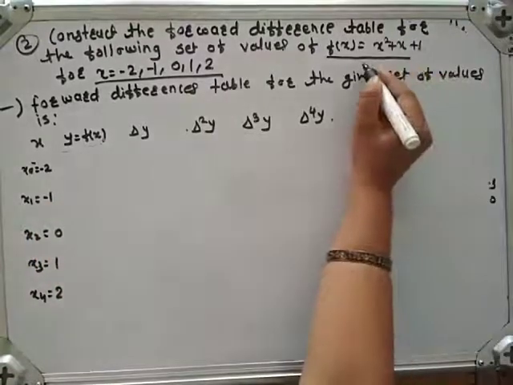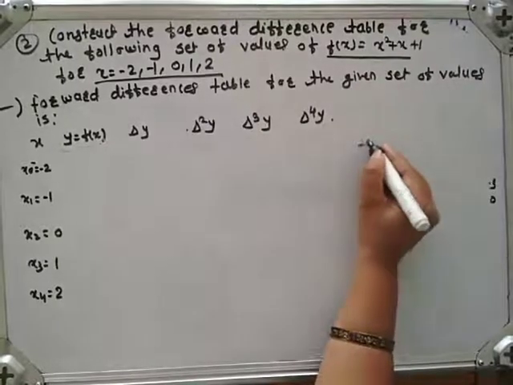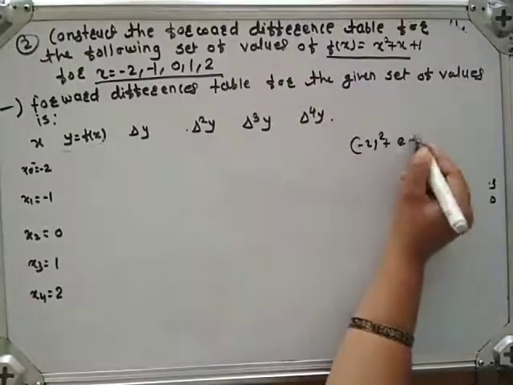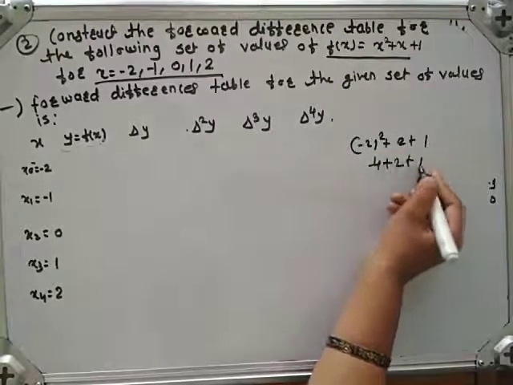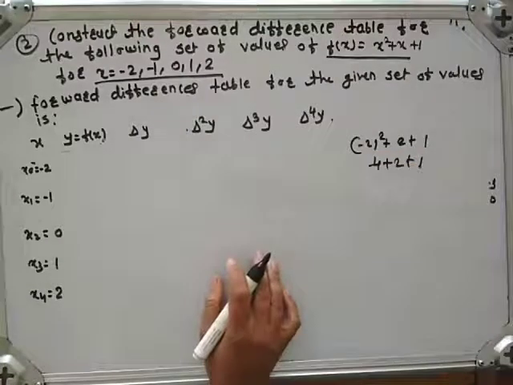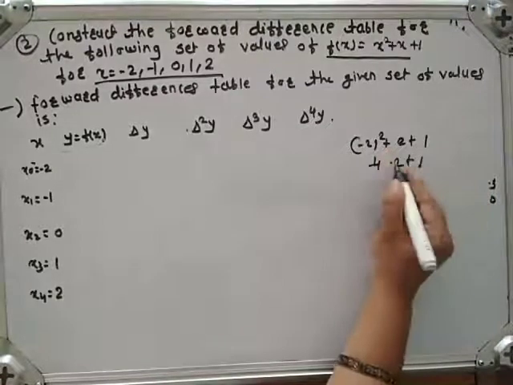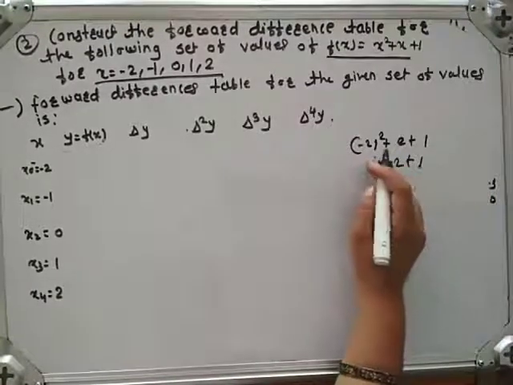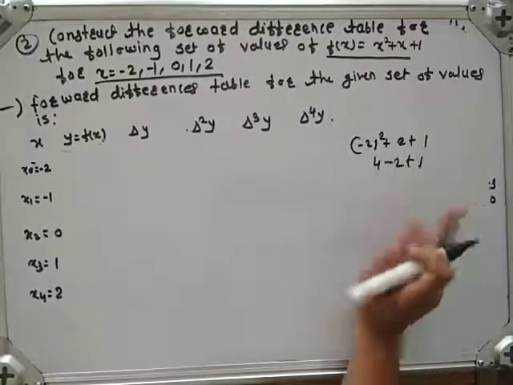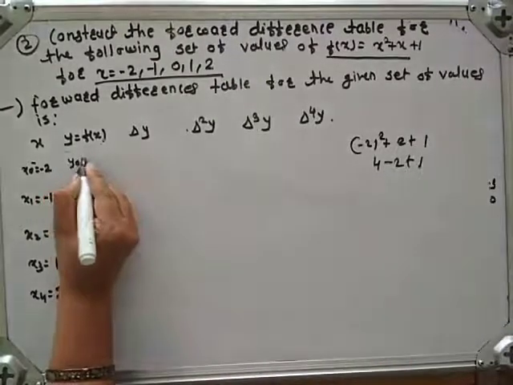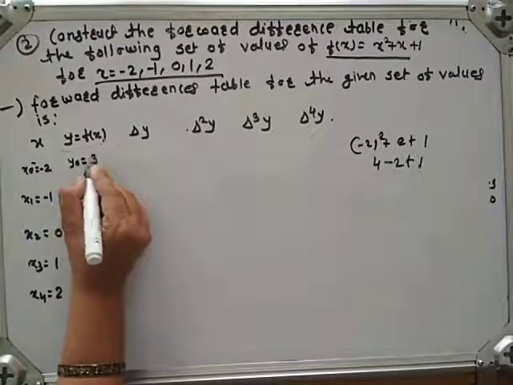Then we get minus 2 square plus, minus 2, plus 1. Minus 2 square means 4, plus minus 2, plus 1. Here 4 minus 2 is 2 plus 1 is 3. Therefore, we get y0 is equal to 3.